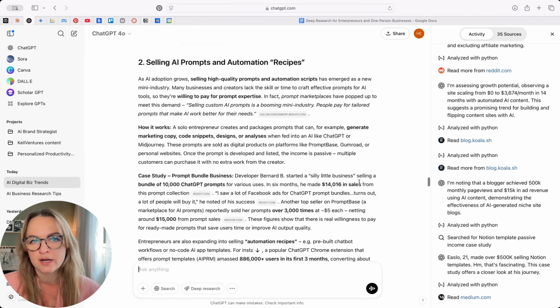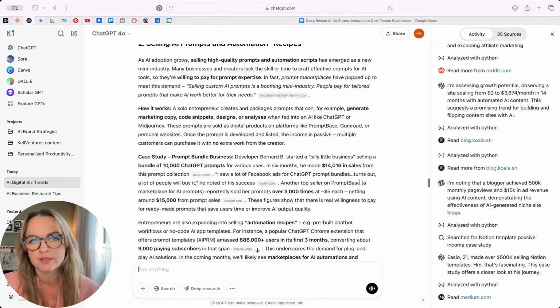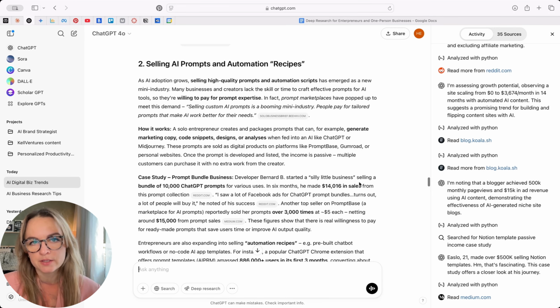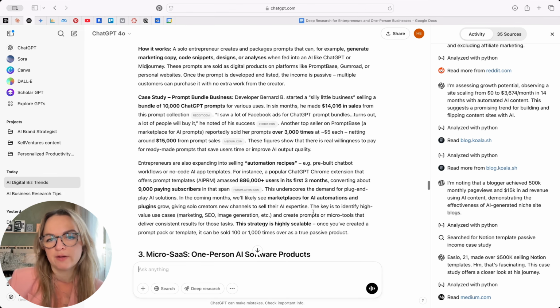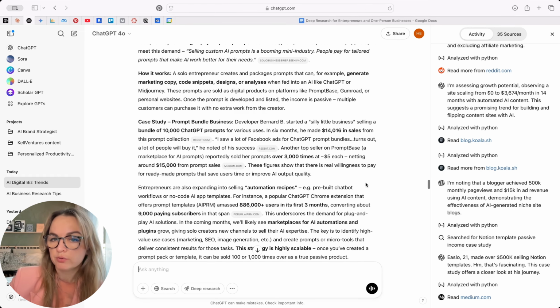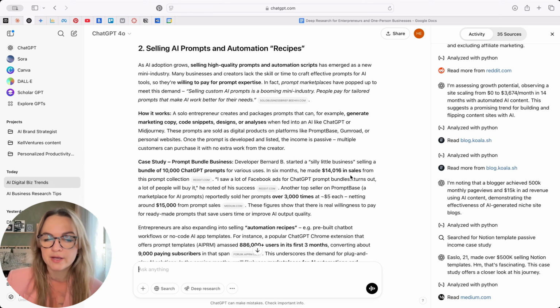Again, in my case, I view prompting as a skill. So it's good to have different prompts, but I really want to encourage people to actually learn the skill of prompting, because I think in the long term, that is more valuable. But absolutely, it's a valid additional digital product. So I might create something like that.